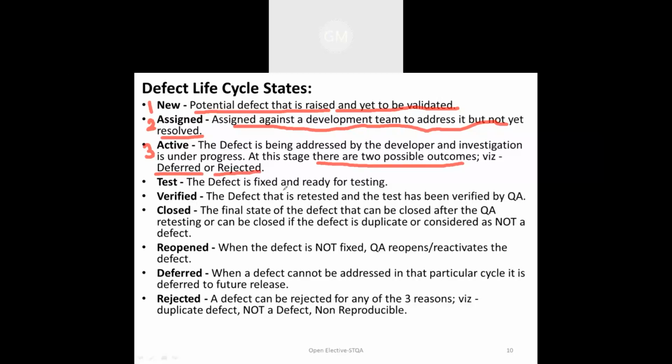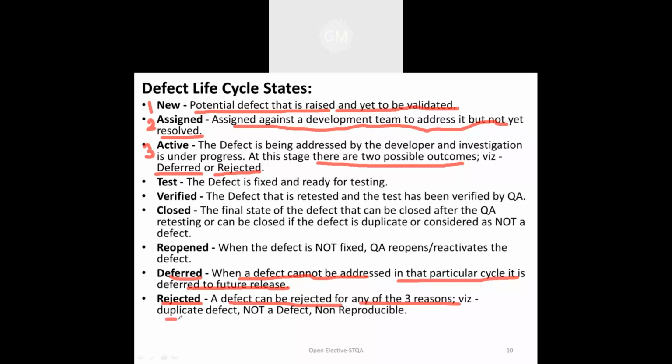If the defect is deferred, it means that when the defect cannot be addressed in the particular cycle, it is deferred to a further release. If in the third cycle itself, that is in the active cycle, the defect is in the category of rejected, that means a defect can be rejected for any of three reasons.